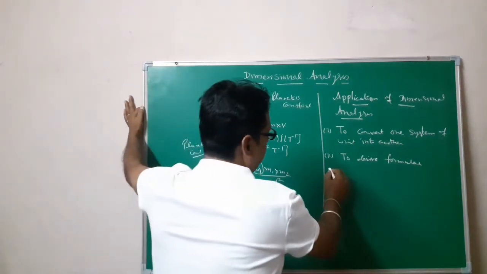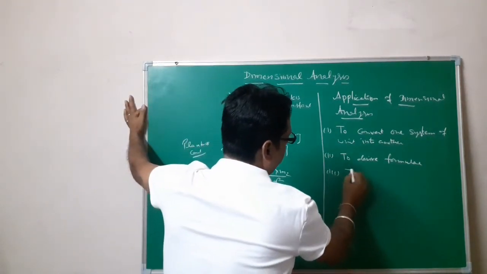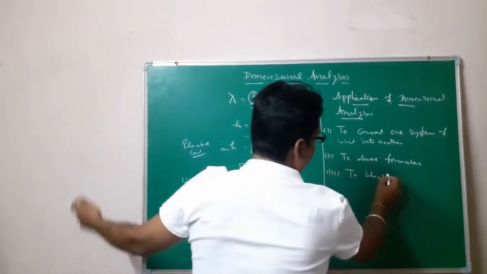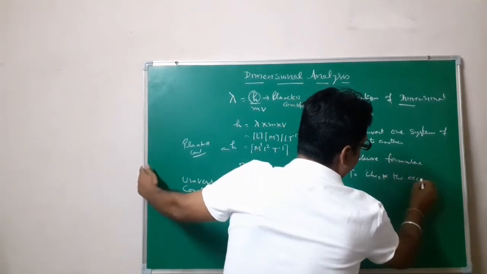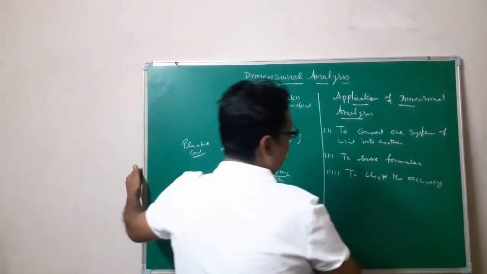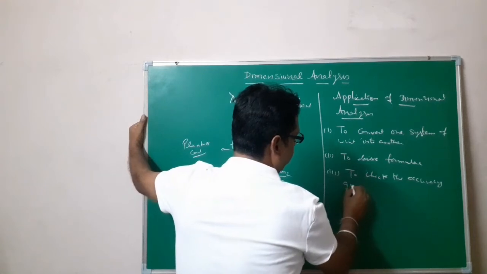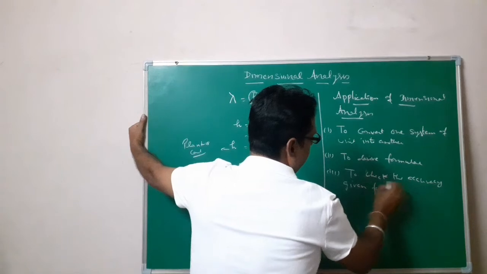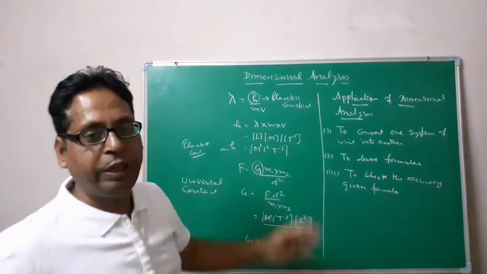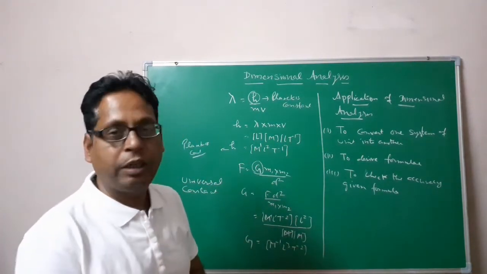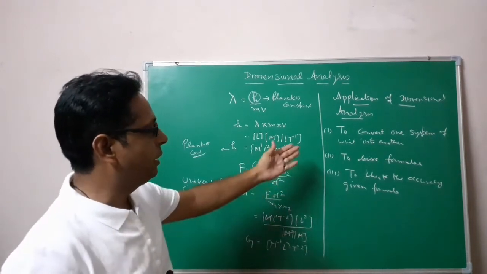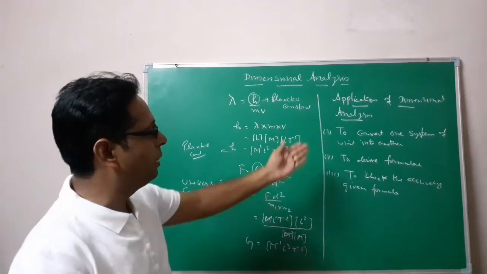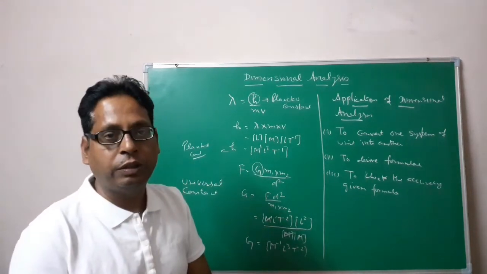Next, I have to check the accuracy of given formulae. Yes students, these are the applications of dimensional analysis, and I will discuss them one by one. Let me start with the conversion of one system into another system.